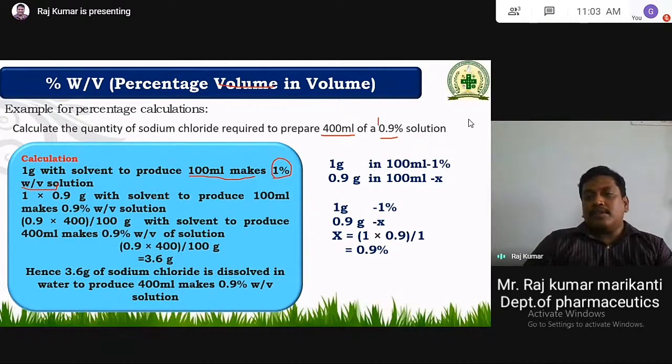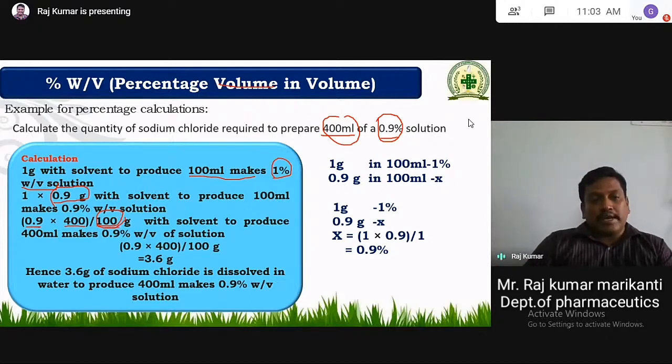Here they have given a 0.9% solution. 1% in 100 ml is 1 gram, so how much for 0.9%? Simply we can take it like this: 0.9 into 400 ml, what we are going to prepare, by 100. Why do we take 100? Because it's a percentage. They have given a percentage, so we have to consider that 100.